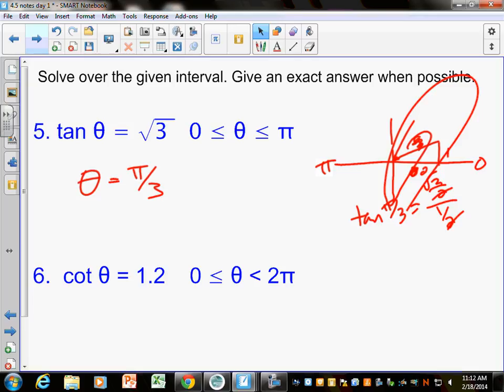So if you don't have a calculator, I'll throw one at you. Can you use calculator?